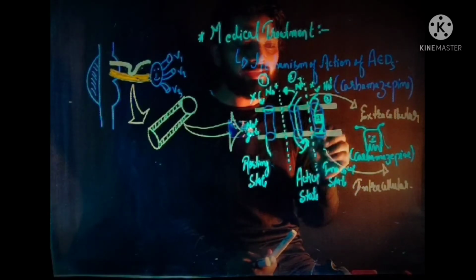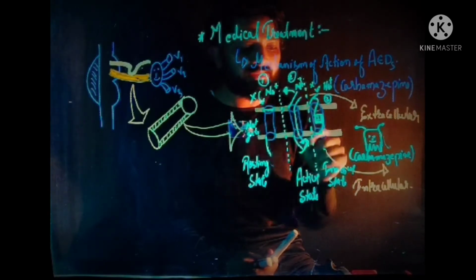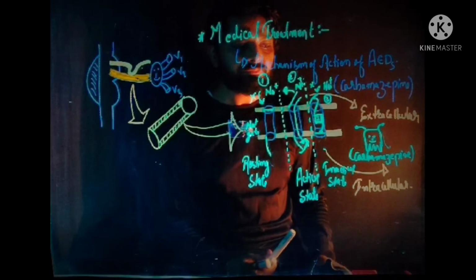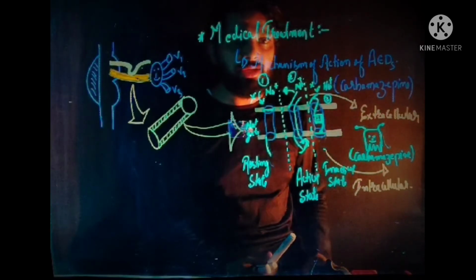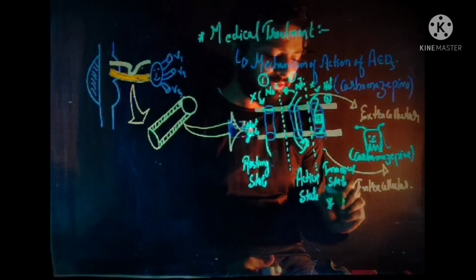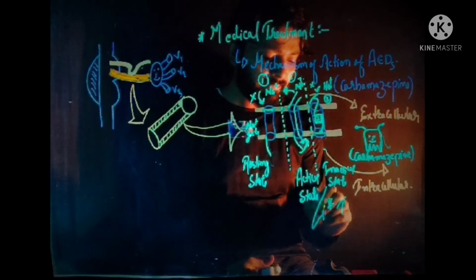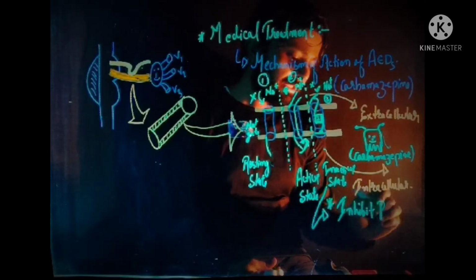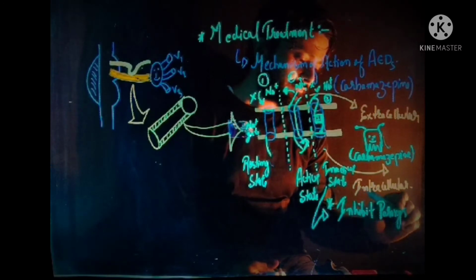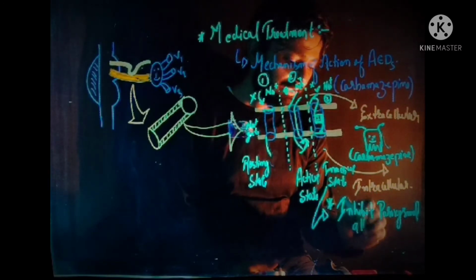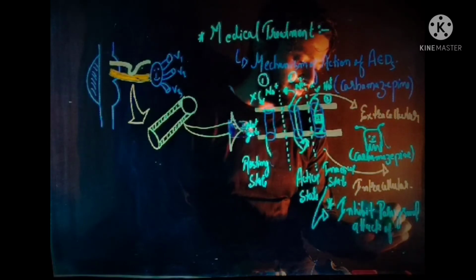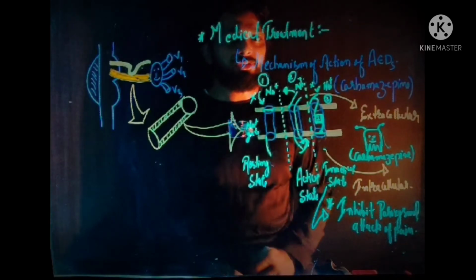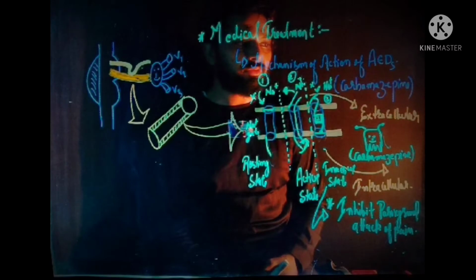While in the inactive state, the extracellular gate is open while the intracellular gate is closed. So again, sodium is not able to enter the cell. In this way, carbamazepine inhibits the paroxysmal attack of pain. So this is all about the mechanism of action of the antiepileptic drug, or the mechanism of action of carbamazepine.